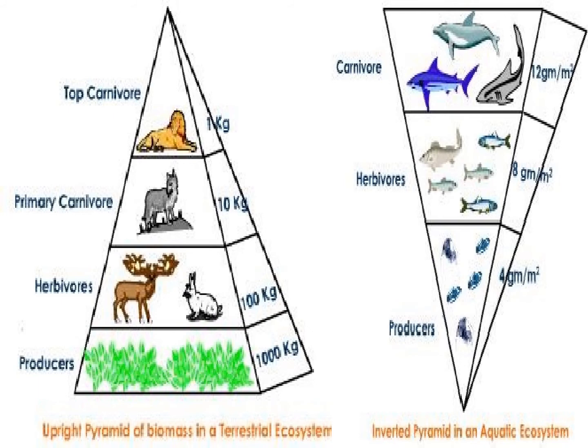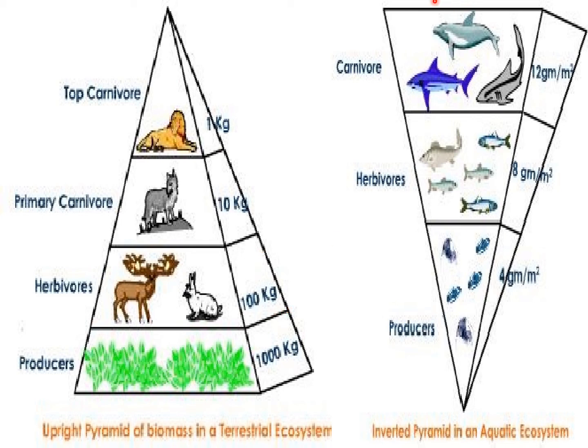Here is an example of upright pyramid of biomass in the terrestrial ecosystem. The producers, as they are large in numbers, so the mass is higher. The herbivores or primary consumers are lesser in number as compared to producers, so mass is lower as compared to the producers, and same for the apex organisms also. So this is the upright pyramid of biomass in a terrestrial ecosystem.